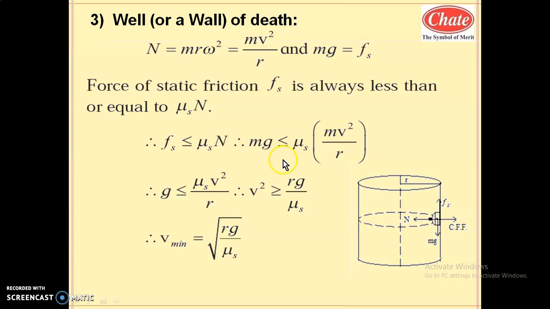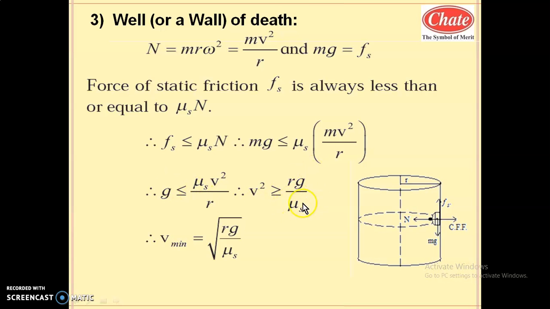Cancelling m, you will get g less than or equal to mu s v square by r. Whenever mu s v square by r is greater than or equal to g, then it will be a safe condition. Otherwise it will be skidding, because g will exceed this and that will be an unsafe condition. So this equation can be written as v square is greater than or equal to r g by mu s.